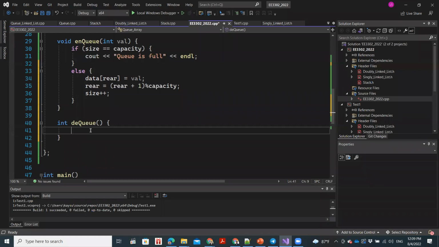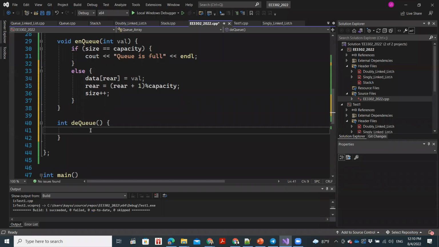This is quite similar to the pop operation in a stack. In pop we take out the last element, whereas in a queue we take out the first element. Can someone tell me the first thing we need to do when we take out a value?